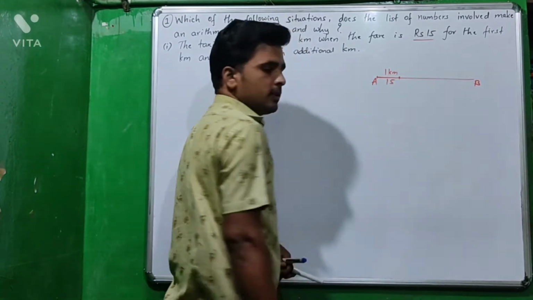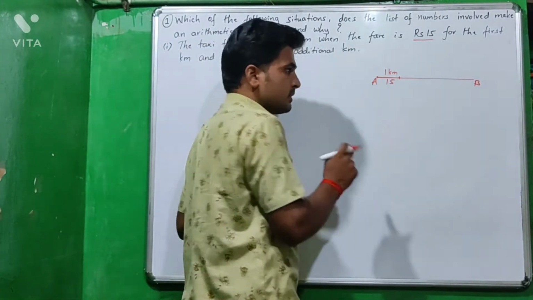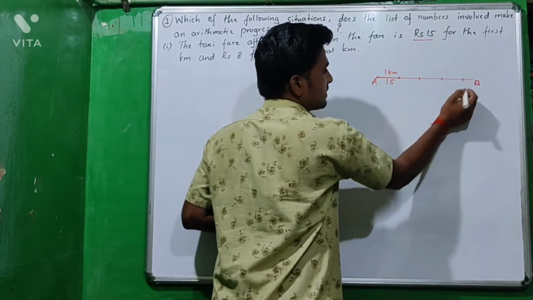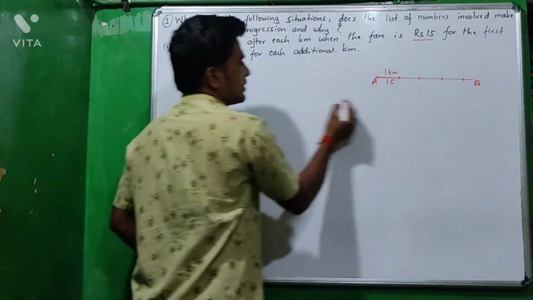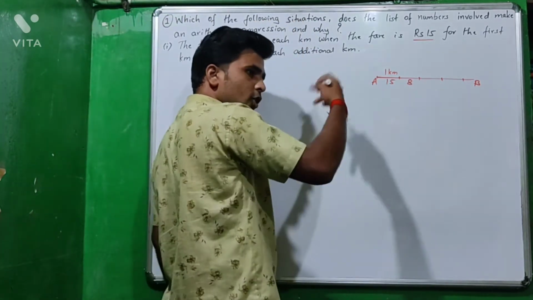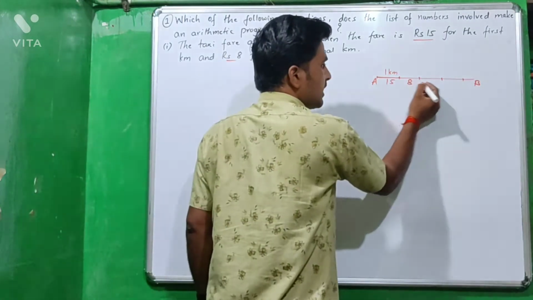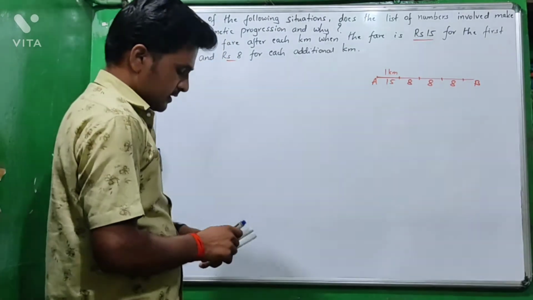Only for the first kilometer the cost is ₹15. Then for next kilometers the cost is ₹8. That means only the first kilometer is ₹15, and each next kilometer is ₹8. Clear?